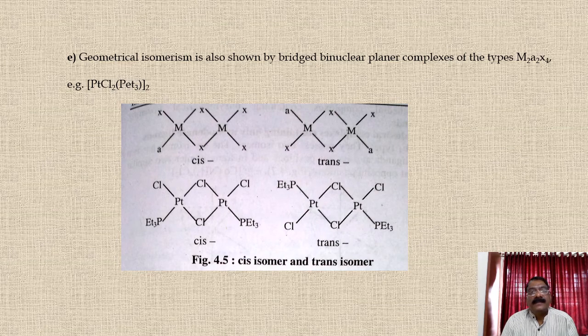The fifth type of geometrical isomers is shown here. See, it is Pt2Cl2(PEt3)2. It is a bridge type complex, a bridged binuclear planar complex, and here we can have positions which are trans to each other and which are cis to each other. Here the Cls which are at one side, and Cls which are opposite to each other, and thus we can have the cis-trans isomers.